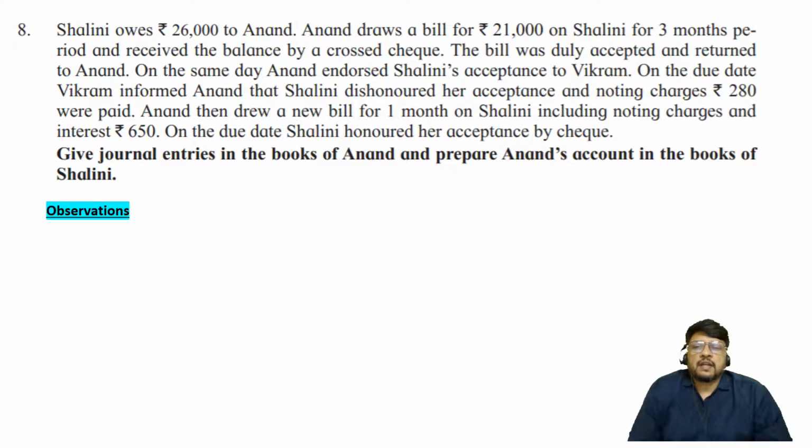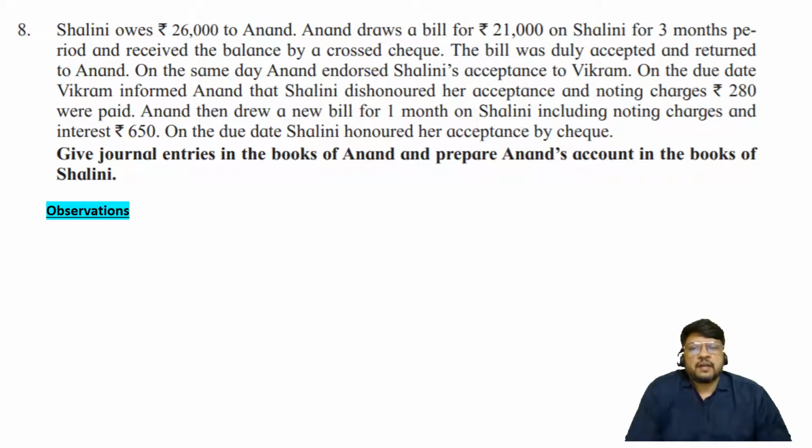Next, Shalini owes rupees 26,000 to Anand. So Anand is the creditor and Shalini is the debtor. Anand draws a bill for rupees 21,000 on Shalini for a 3 months period. The amount due is 26,000, but the bill drawn is of only rupees 21,000, and he received the balance by cross check. So the remaining 5,000 rupees Anand is receiving by way of a cross check. The bill was duly accepted and returned to Anand.